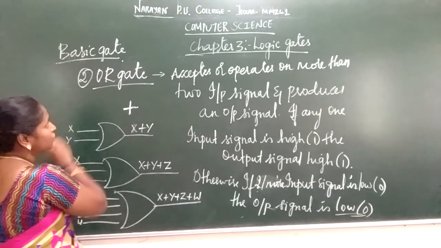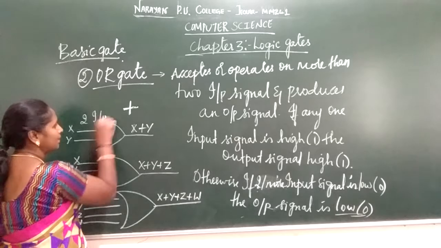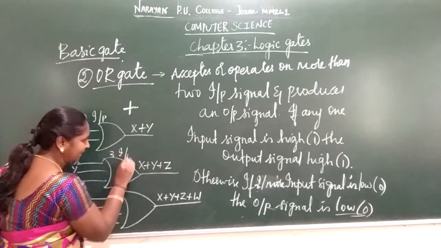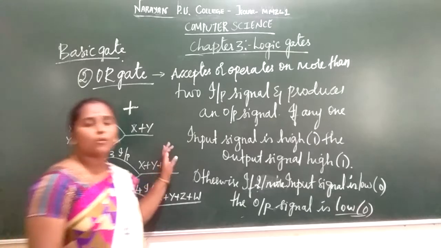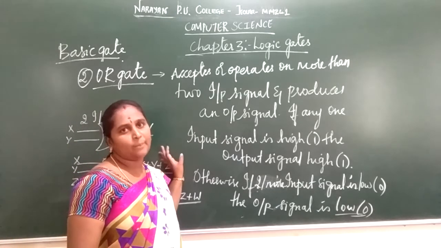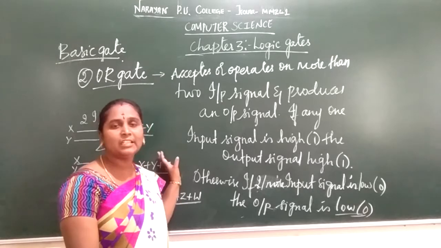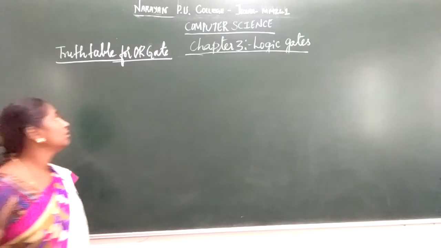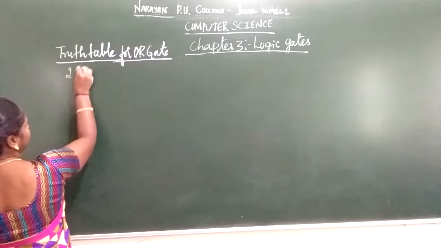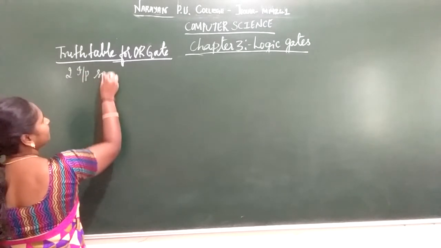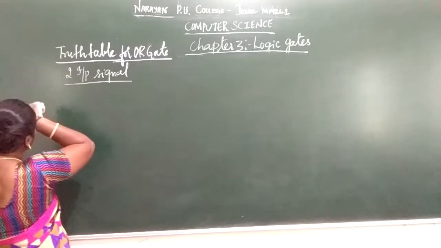So the logic gate used for your OR gate is this for 2 input signals, this for 3 input signals, and this for 4 input signals. Next we are going to discuss the truth table given for 2 input signals, 3 input signals and 4 input signals. The truth table for your OR gate. First we will consider 2 input signals.